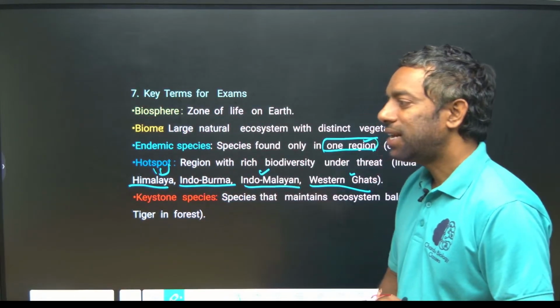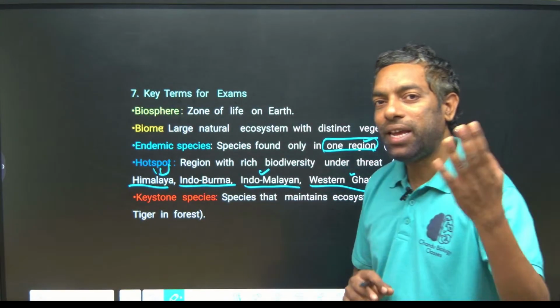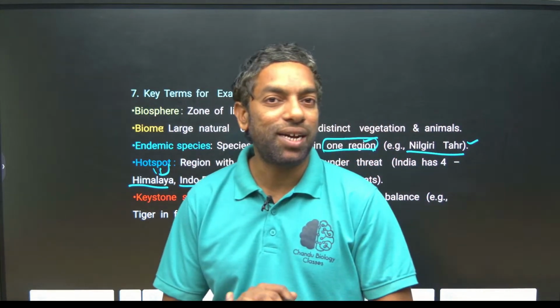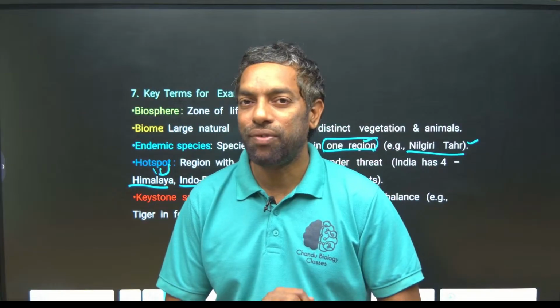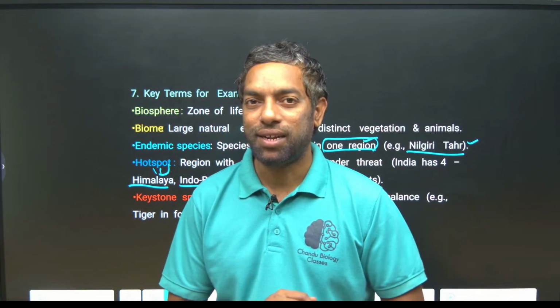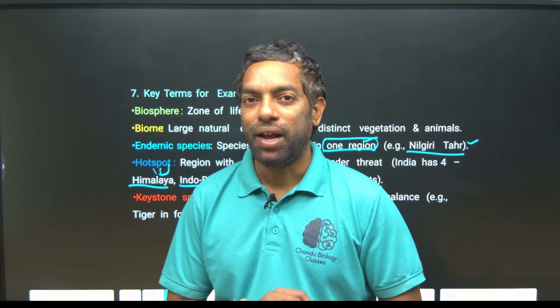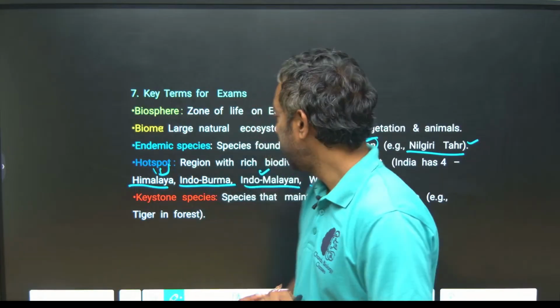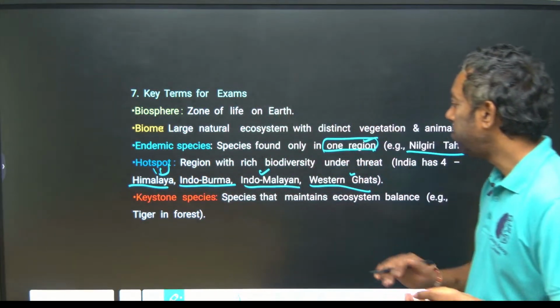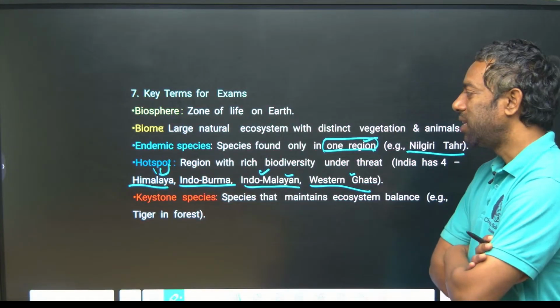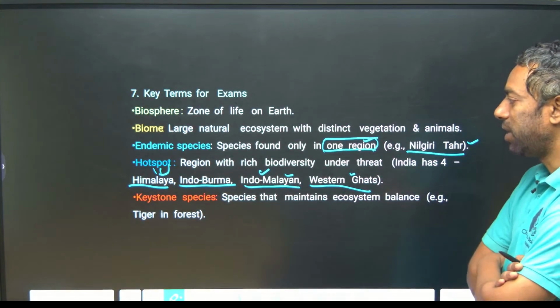These are the biodiversity hotspots. How many? 4 biodiversity hotspots. They can ask you how many biodiversity hotspots are there in India: 1, 2, 3, 4. Malayan, not Malaysia. Malayan means an area like Arunachal Pradesh.